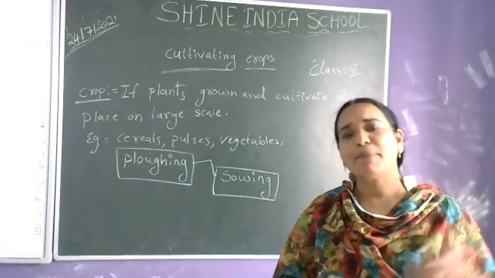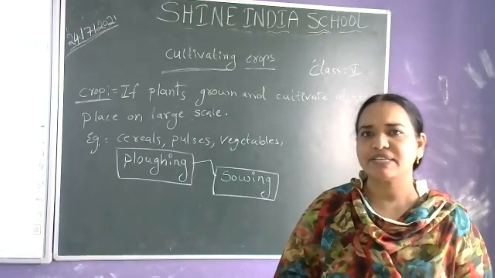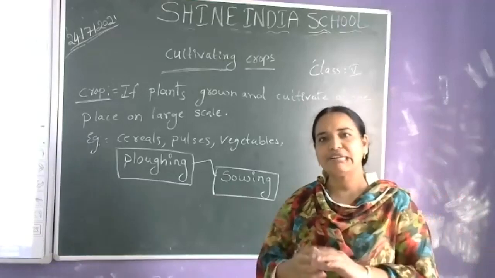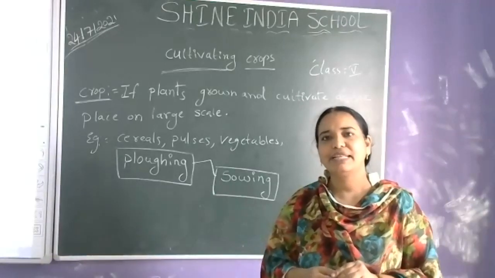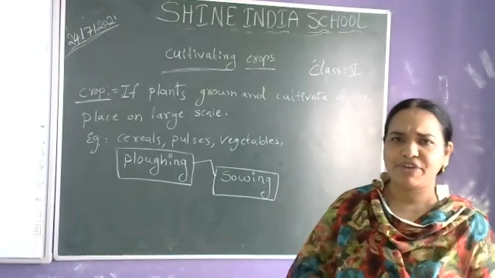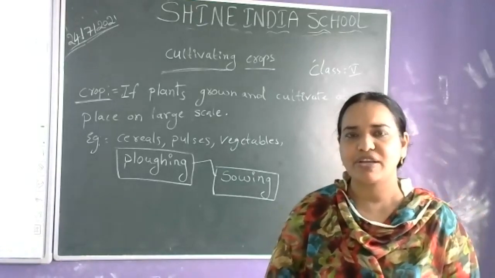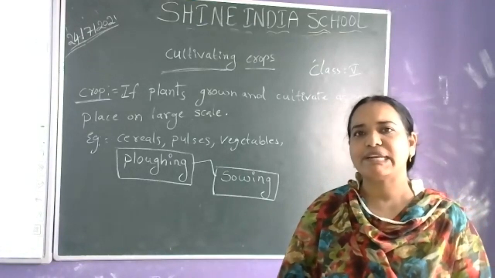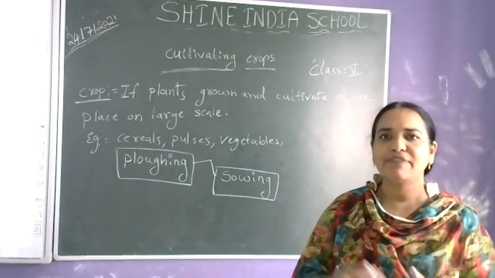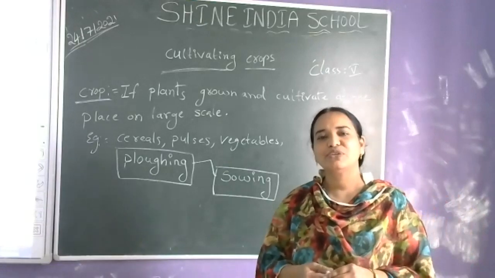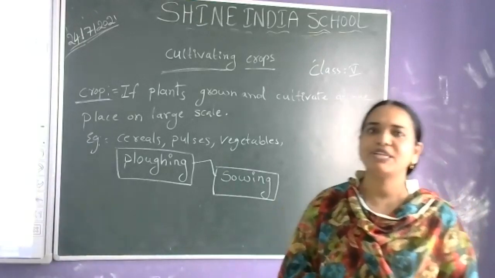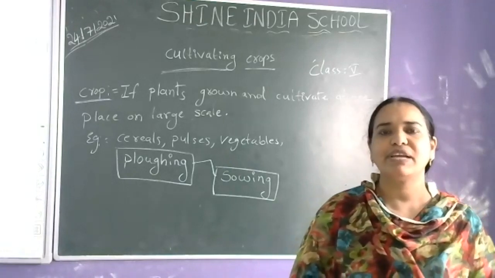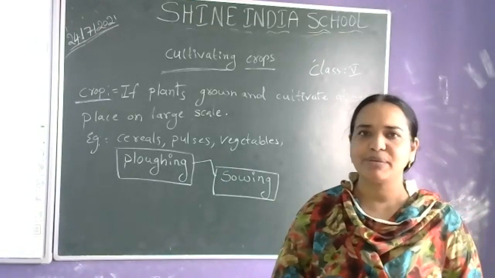What we are practicing from long before, such methods are called traditional methods. So the seeds are sown by using traditional methods like the funnels, or nowadays the modern machines that are there in our markets. Farmers follow the traditional methods also. If they are cultivating crops on a large scale, they follow the modern machines. For 1 acre, half an acre, or 2 acres, the farmers follow the traditional methods.